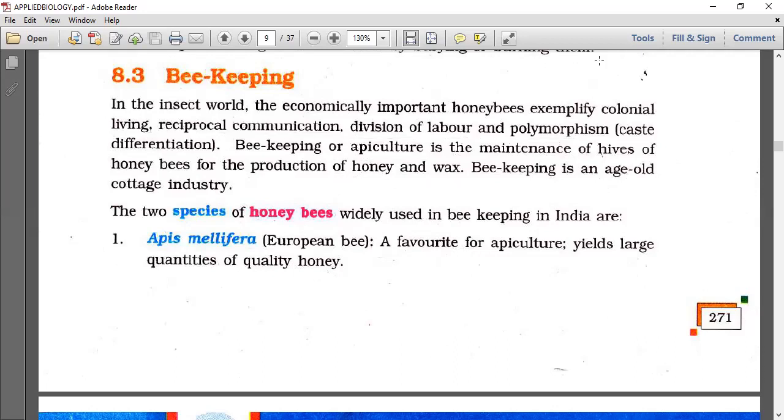Before we go into beekeeping, let's talk about the species of honeybees: Apis mellifera, Apis dorsata, Apis florea, Apis indica, so many are there. Some of them we are talking about. The two species of honeybees widely used in beekeeping in India are Apis mellifera, which we call the European bee, a favorite for apiculture, which yields large quantities of quality honey.